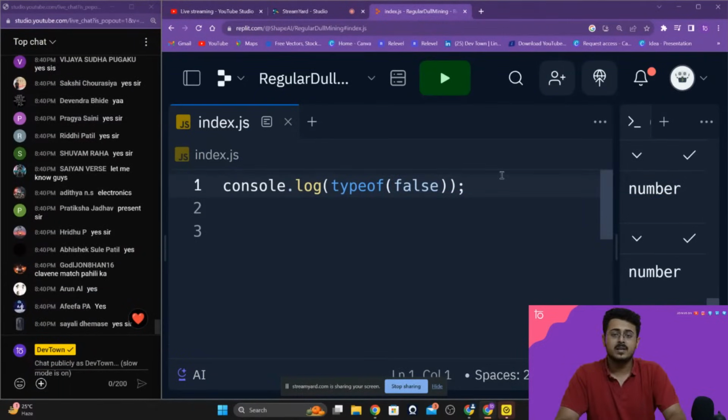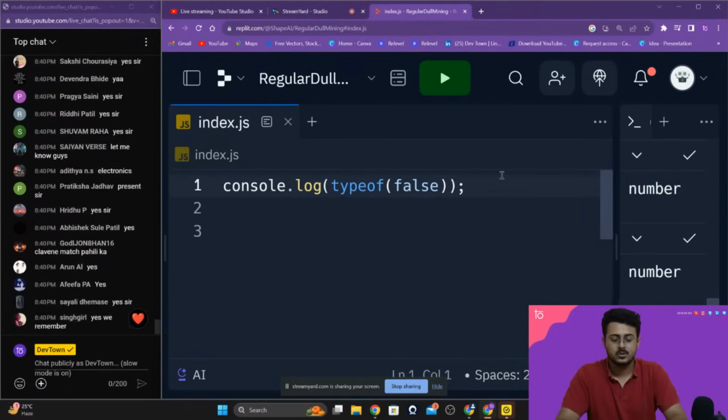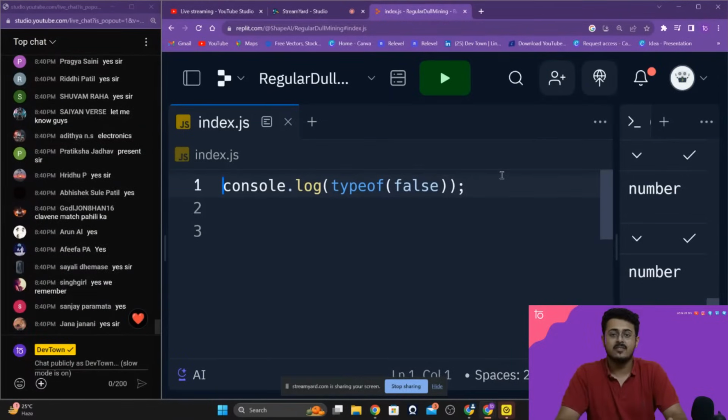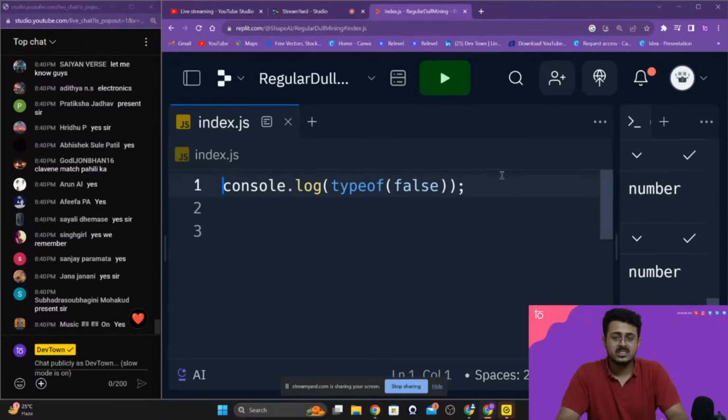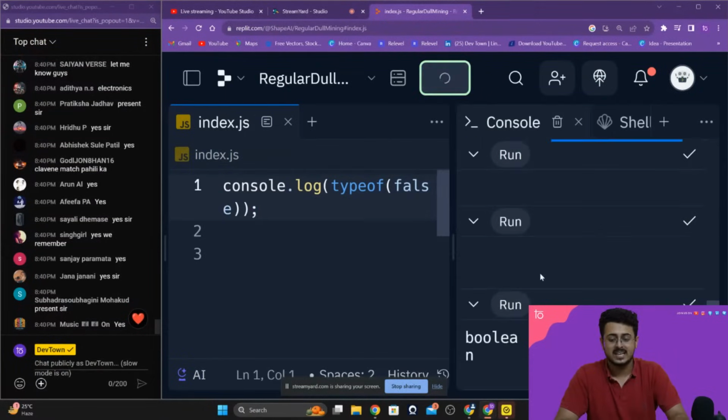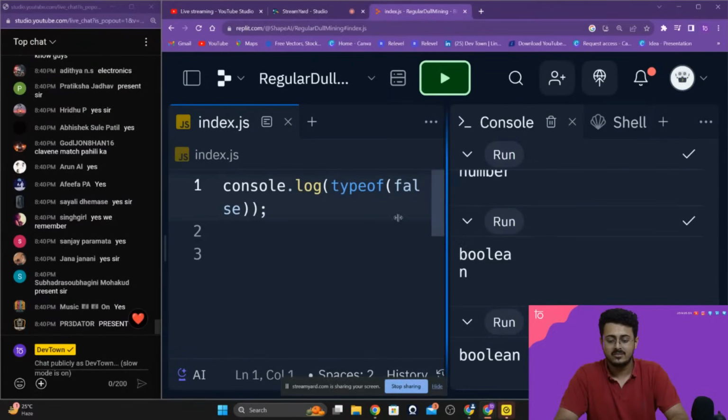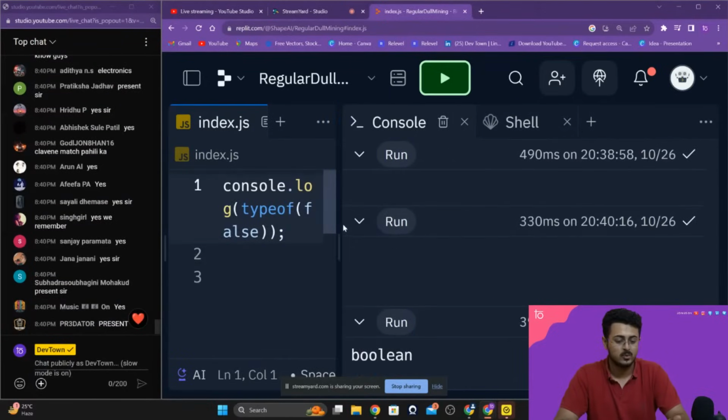Please remember, inside of JavaScript, true and false both should have small letters, all of them, because JavaScript is a case sensitive language. For JavaScript, a capital T and a small t are two separate things. They are not one and the same, guys. So if you're making that mistake, please do not do that. As you're able to see right over here, once I run it, false is also shown as a Boolean value.